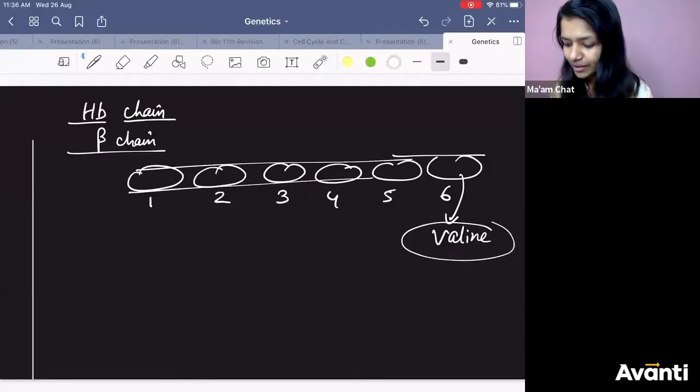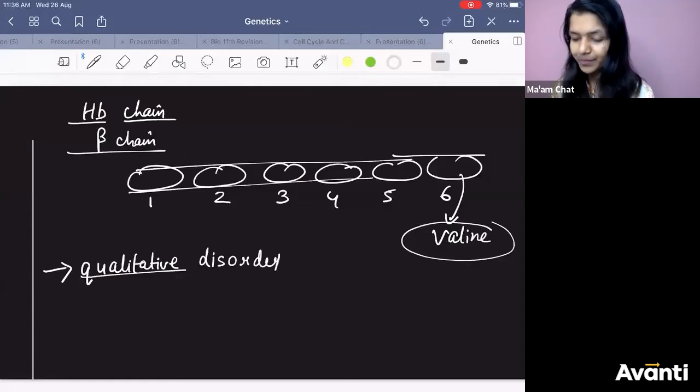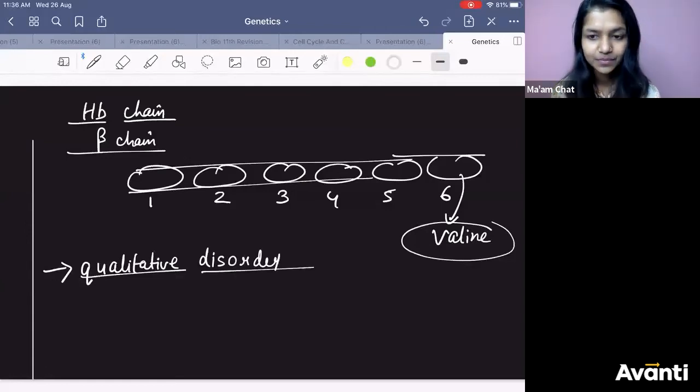Which type of disorder? Qualitative disorder. See, the hemoglobin chain is getting synthesized, but the quality is not the same. Instead of glutamic acid, it formed valine, and due to this the RBC shape became sickle shape. Got it? This is a qualitative disorder.